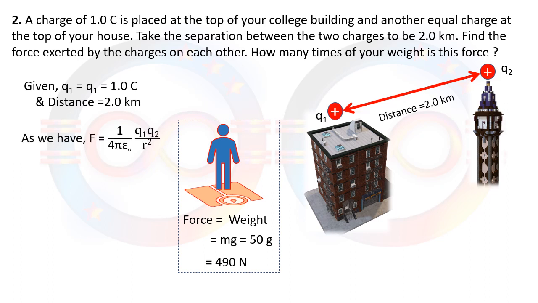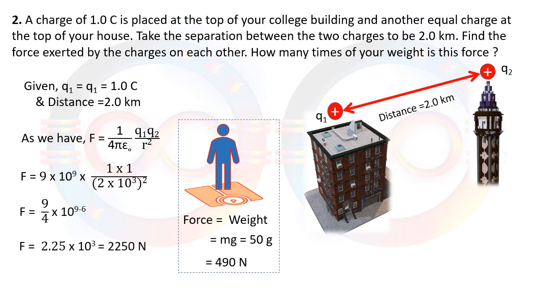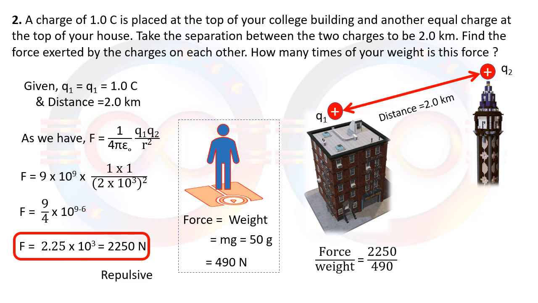Again, we will be using the same formula as Coulomb's law. We will be putting all the values: 1 by 4 pi epsilon naught is taken as 9 into 10 raised to 9, Q1 is 1, Q2 is 1, and distance is 2 kilometer. We need to change 2 kilometer into meter, that is 2 into 10 raised to 3. Then after calculation or simplification, it comes as 2.25 into 10 raised to 3 or 2050 Newton. Once we compare with your weight, it will be 2050 upon 490. The force will be repulsive in nature.